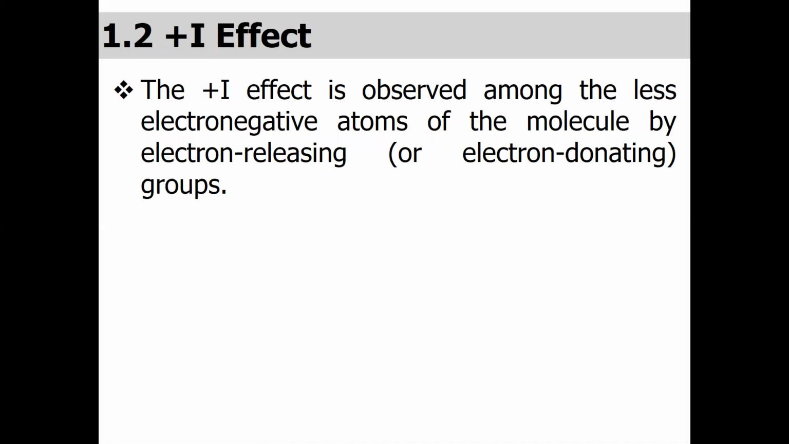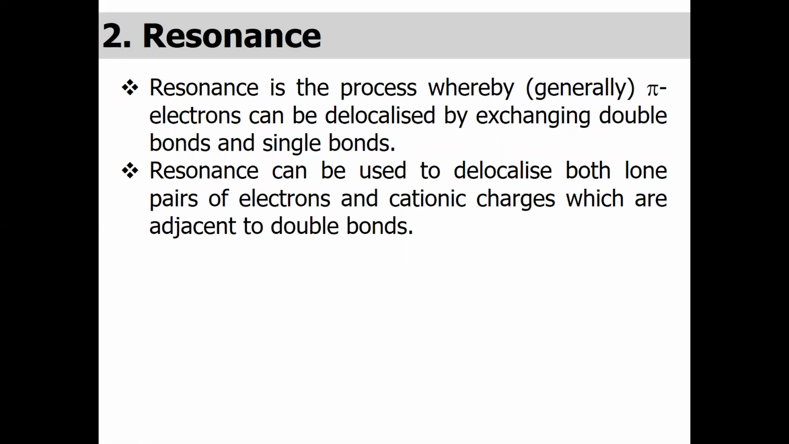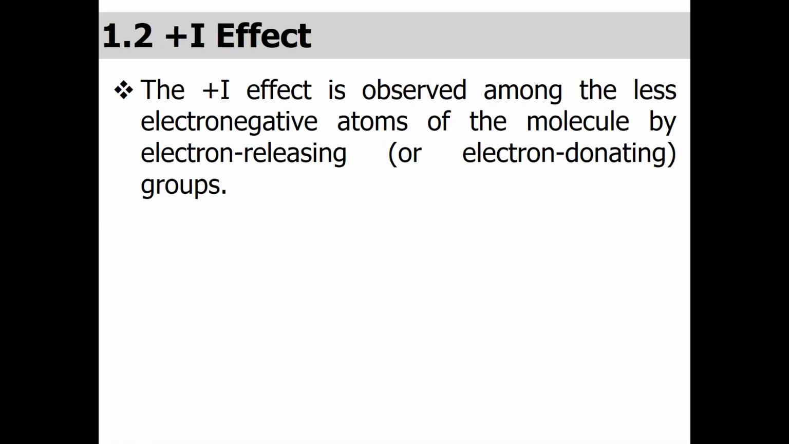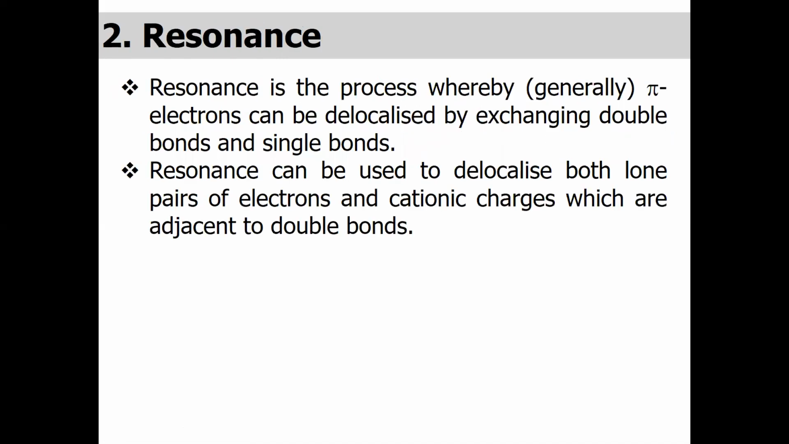Now let us see some examples of the positive inductive effect. It is observed when the carbon atom is bonded with a less electronegative element, which is also known as the electron donating group. There are so many examples, so I'm not discussing them in this specific case. You may take it as homework for the positive inductive effect.